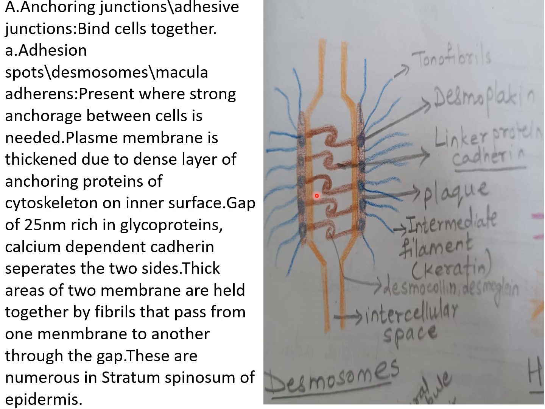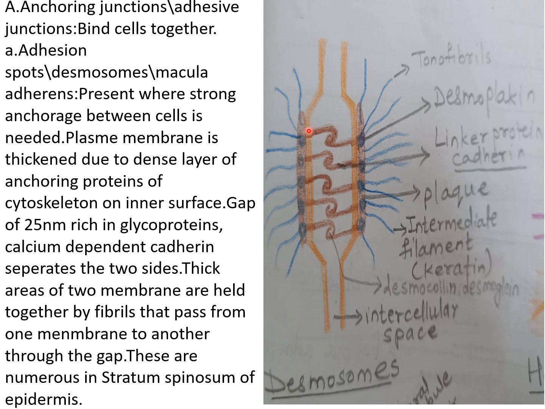Here, the plasma membranes of the adjacent cells are thickened due to a dense layer of anchoring protein which connects it to the cytoskeleton on the inner aspect, or cytoplasmic side, of the plasma membrane. Here you can see the plasma membrane of one cell shown in orange color. This is the plasma membrane of the other cell, and this is the intercellular gap.